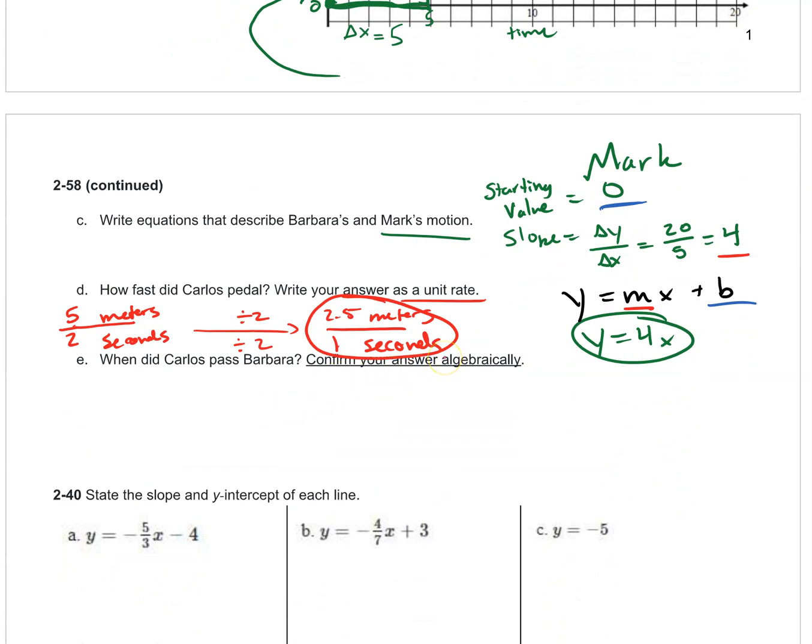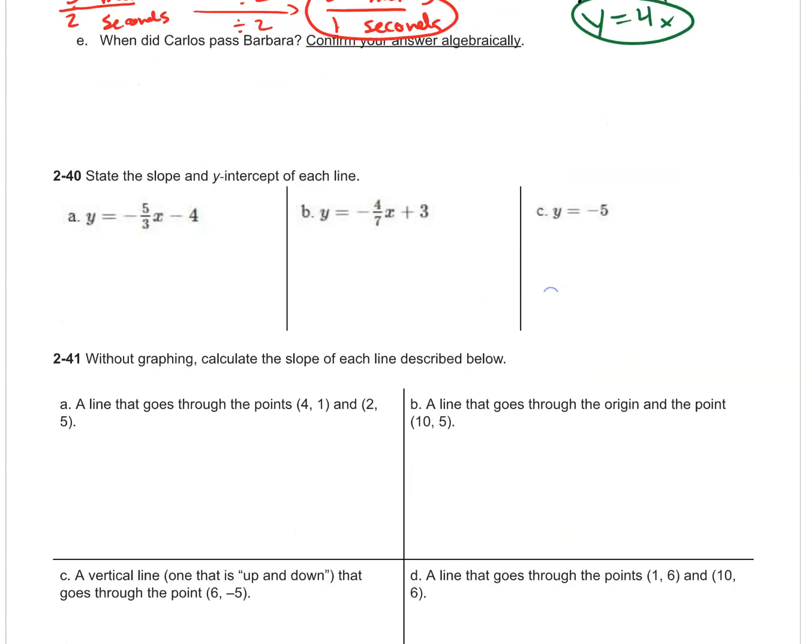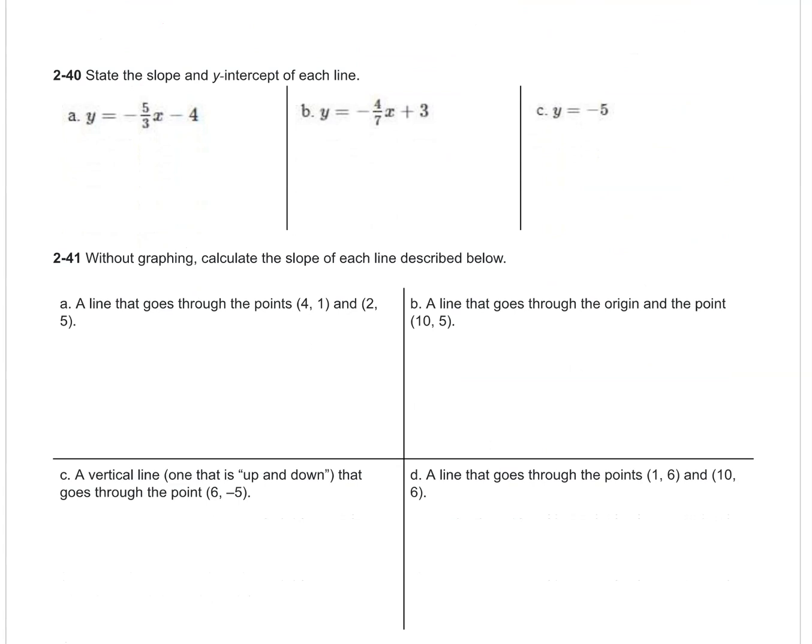Confirm your answer algebraically. And we'll let you work on that one, just like from class. 2-40, state the slope and the y-intercept of each line. The number in front of x, that is slope. Just the number, don't write x.